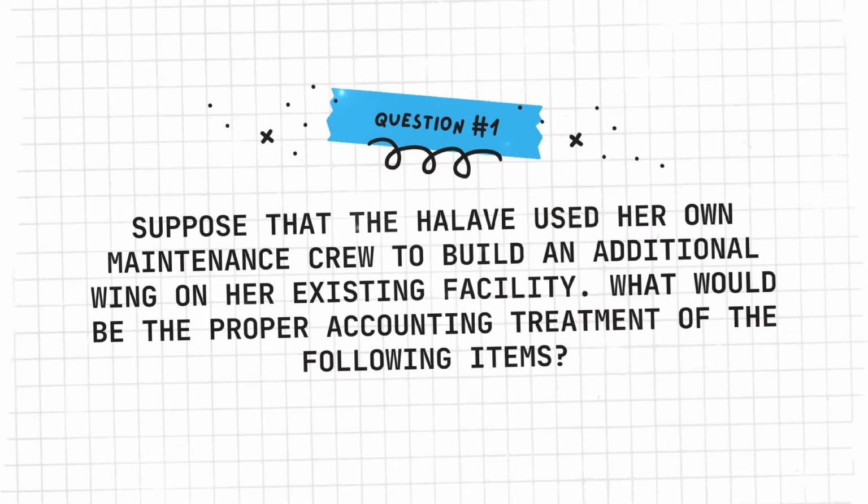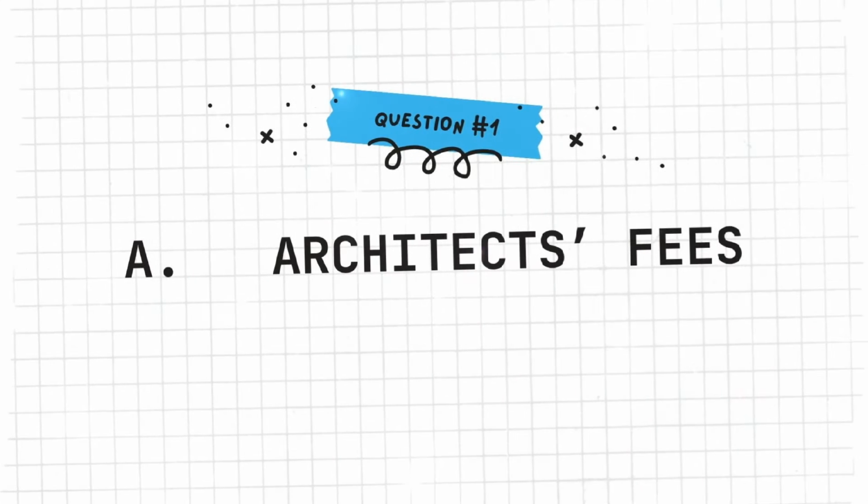Question 1. Suppose that Halave used her own maintenance crew to build an additional wing on her existing facility. What would be the proper accounting treatment for the following items? A. Architect fees. It is calculated as a percentage of the final cost of construction.